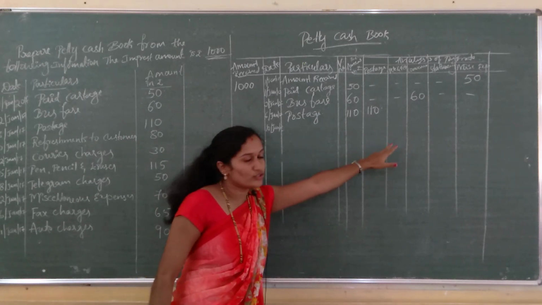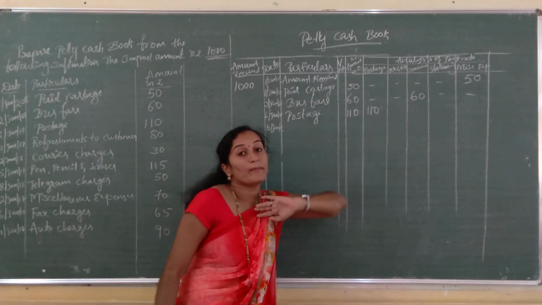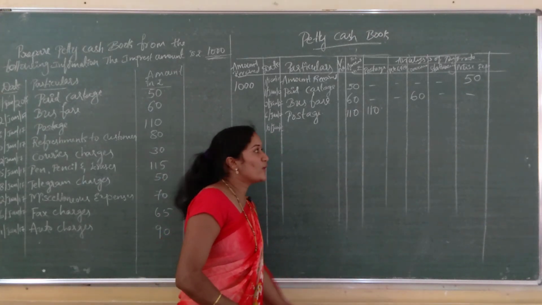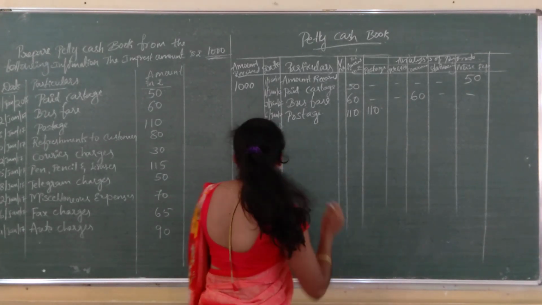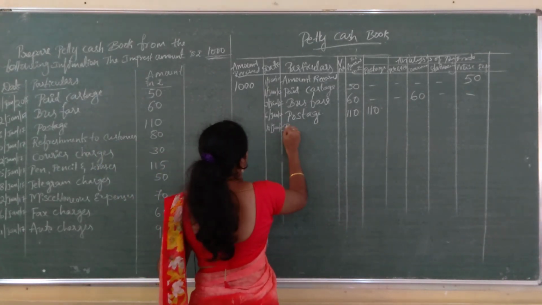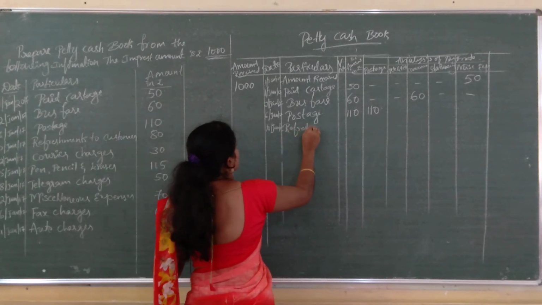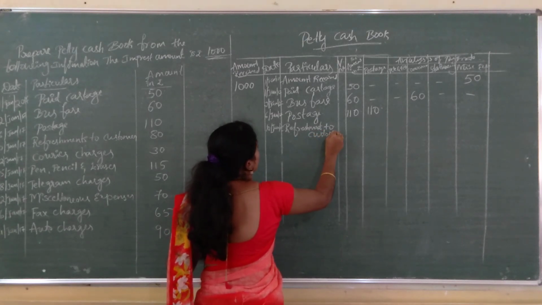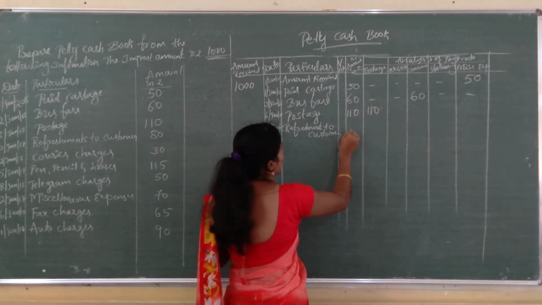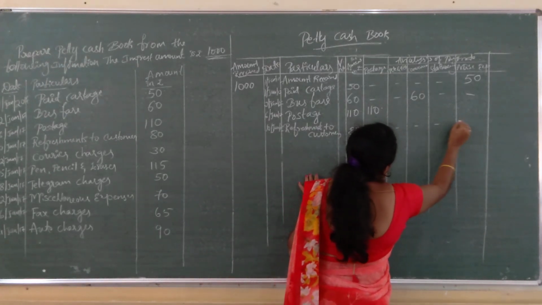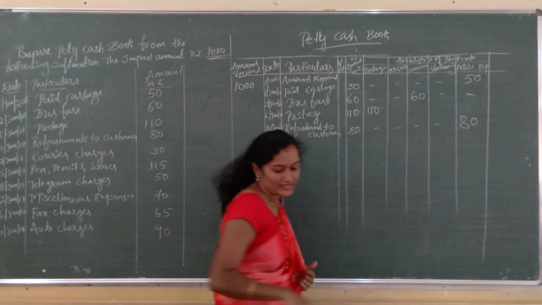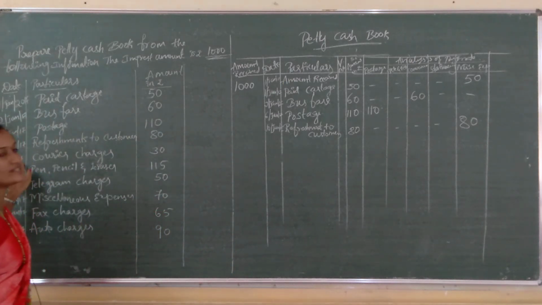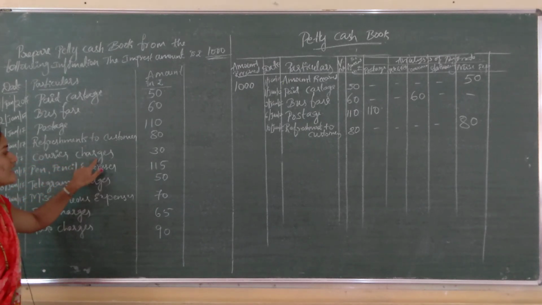No. Telephone and telegrams? No. So it comes under miscellaneous expenses, since other expenses are recorded there. Write the transaction: refreshment to customers, rupees 80, amount paid 80, under miscellaneous expenses. Next one, 12th January 2017, courier charges.